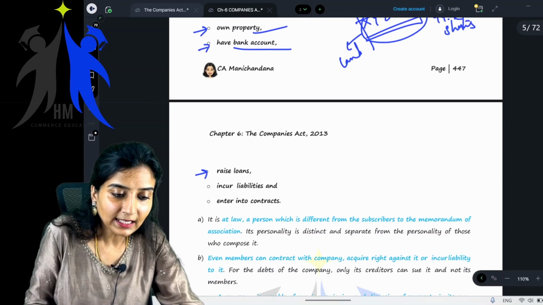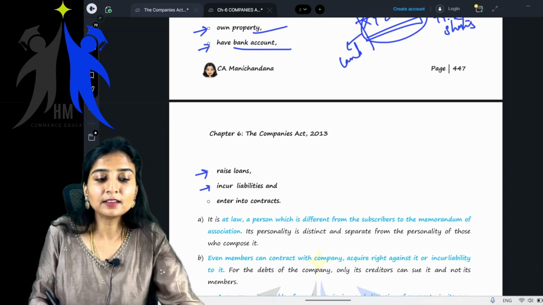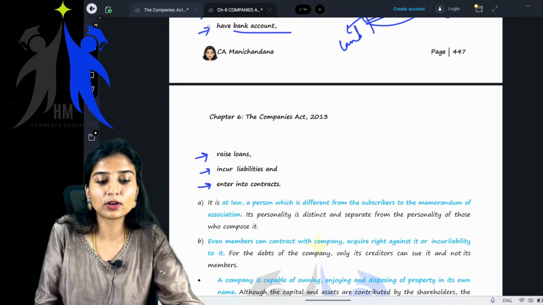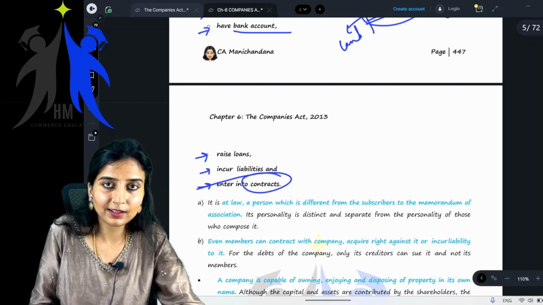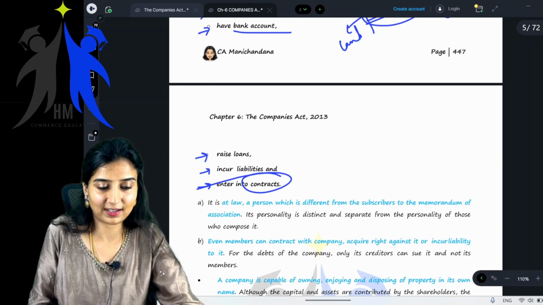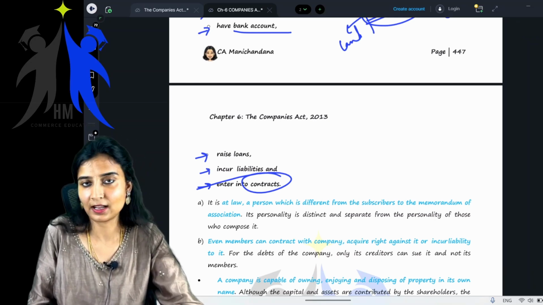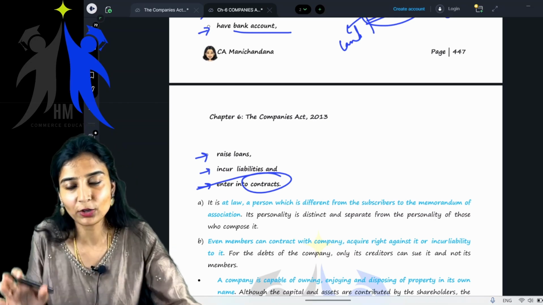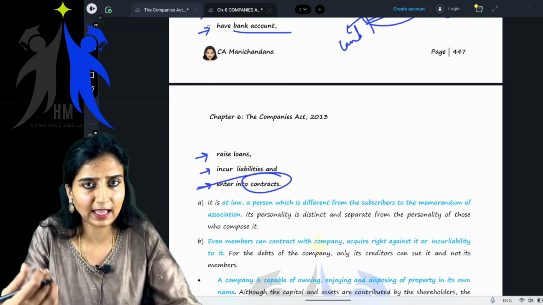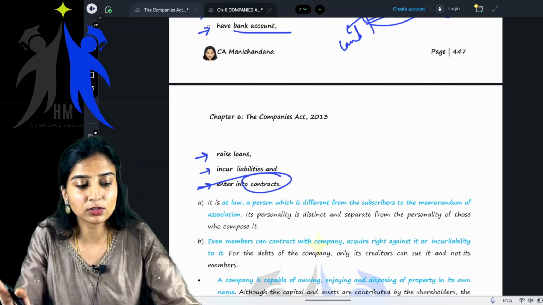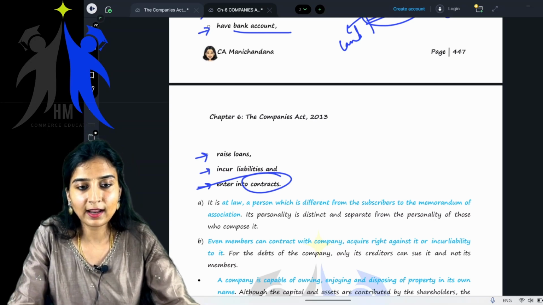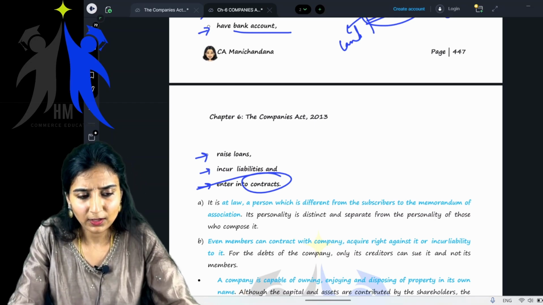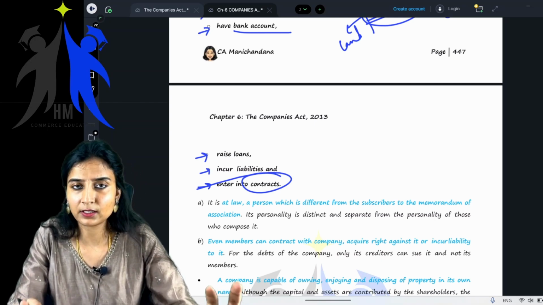See, it can incur liabilities, meaning it can take loans. It can incur liabilities and enter into contracts. What are contracts? You have the Indian Contract Act, and you will understand what a contract is, what agreements are, in that chapter, which covers almost 50% of your syllabus and carries around 50% weightage in your examination. So the Contract Act will consume almost 50% of our time as well, and we will go very deep into that chapter.